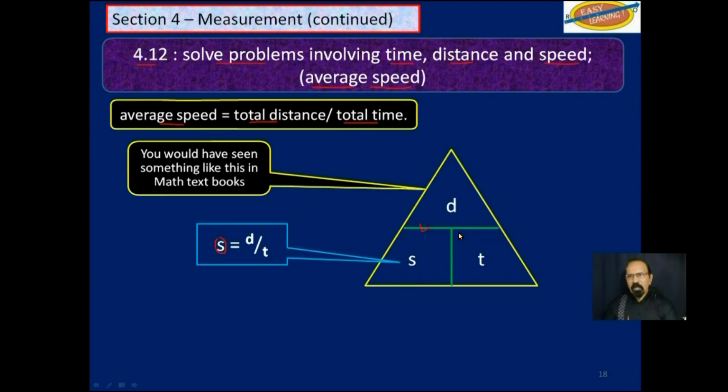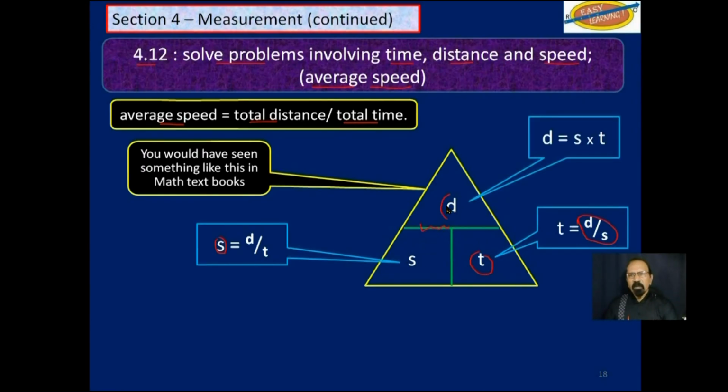As you could see here, this line here is over. And if you come over here, T is equal to D over S. And of course, up here, because these two are side by side, D is equal to S times T. Now, that may be a way to help you remember this, but as I said, it is extremely simple.